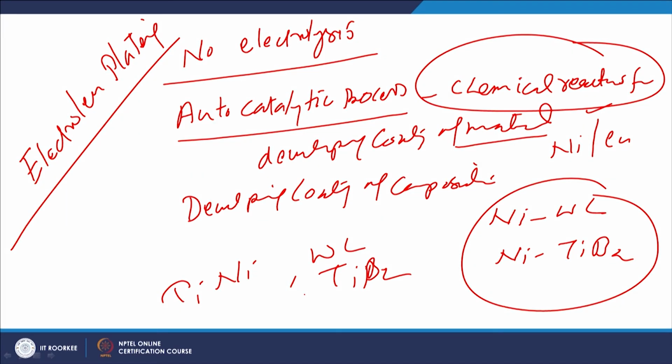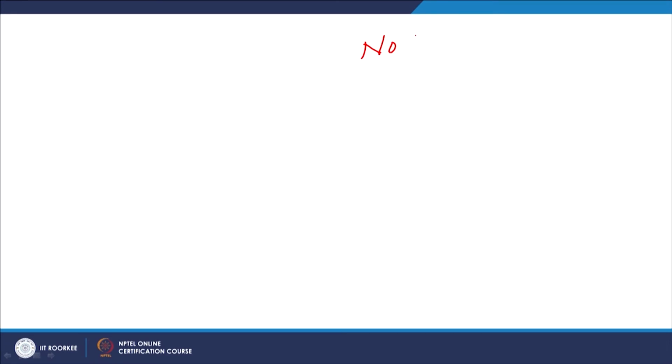In this case there is no power requirement like in the electrolysis process, where there was the flow of current and the use of the DC supply, and there is no electrode.